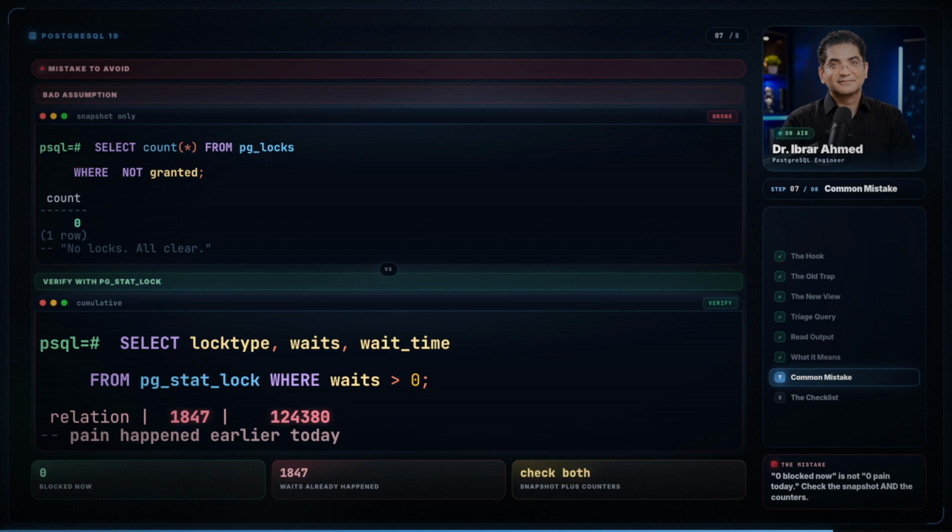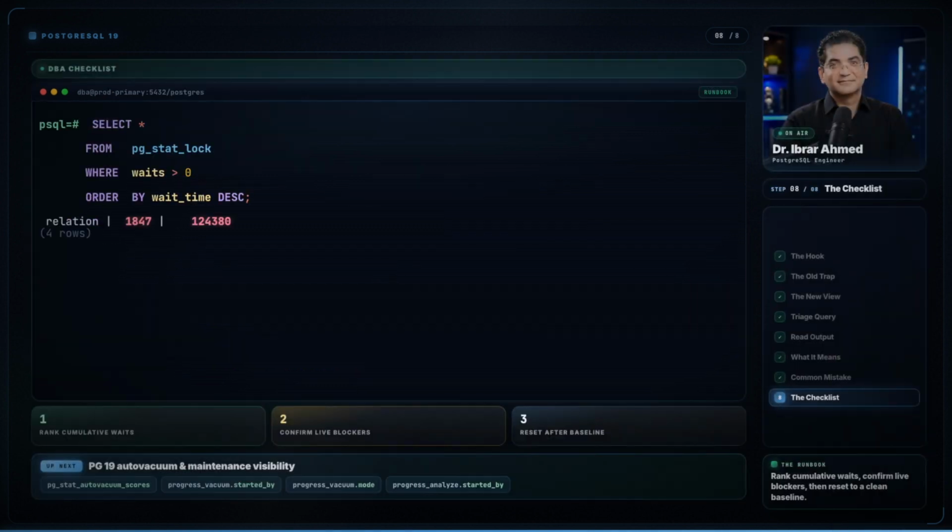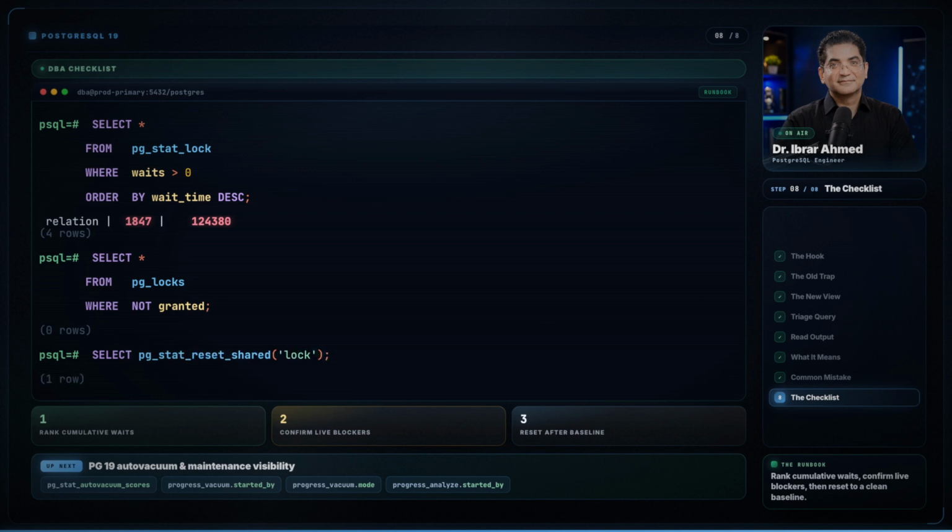Always both. So your runbook is 3 steps. Rank pg_stat_lock by wait_time. Confirm live blockers in pg_locks. Then reset the shared lock stats, but only after you baseline. Test it before you upgrade.